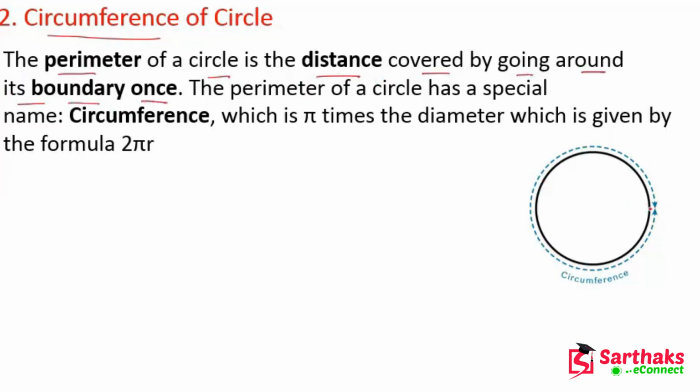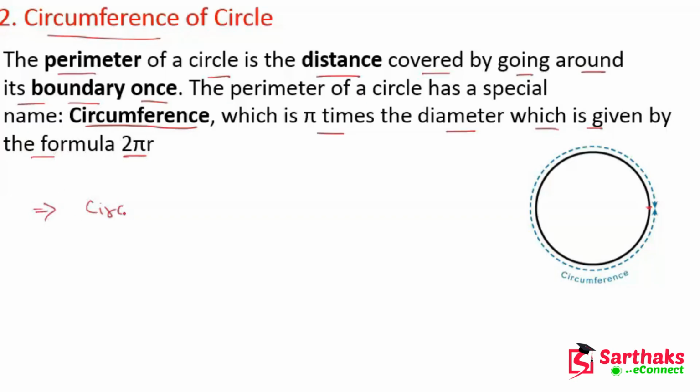Suppose this is a circle, and if we start and move throughout the circle, covering this distance by going around its boundary once, that is the perimeter of a circle, which has a special name, circumference. It is pi times the diameter, which is given by the formula 2 pi r. So the formula of the circumference of the circle is what?